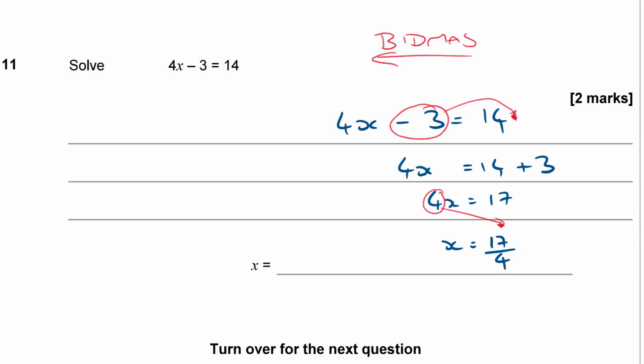Now, whilst it might not feel like it to most GCSE students, 17 over 4 is actually a very acceptable answer. It's just a top-heavy fraction. If you did want to rewrite it as a mixed number, you can say, how many times does 4 go into 17? 4 goes into 17 4 times, and the remainder is 1. So 17 over 4 is 4 1/4. So you could rewrite it like that, or 4.25. You could even type it into your calculator if you wanted to, but 17 over 4 is actually a perfectly good answer.